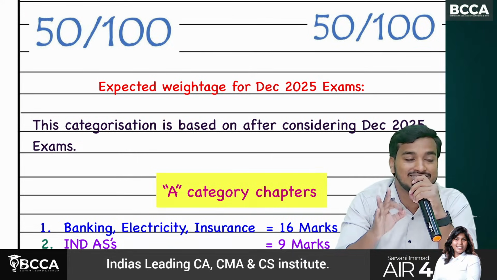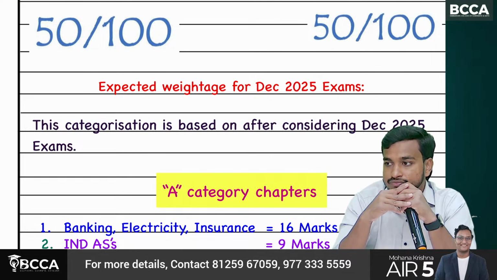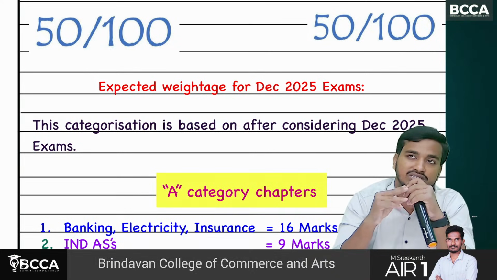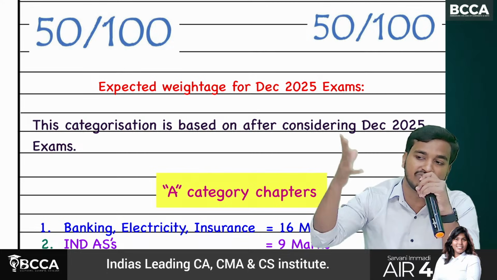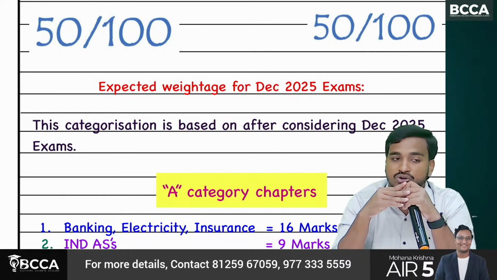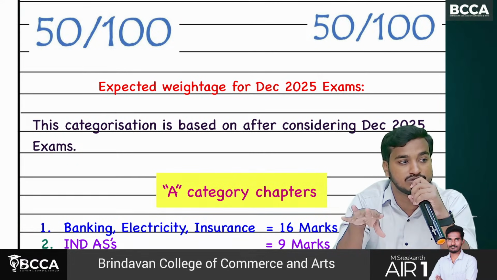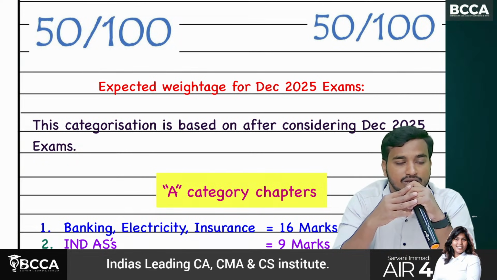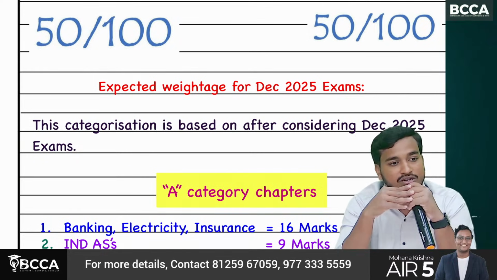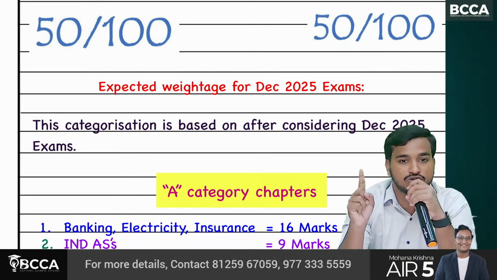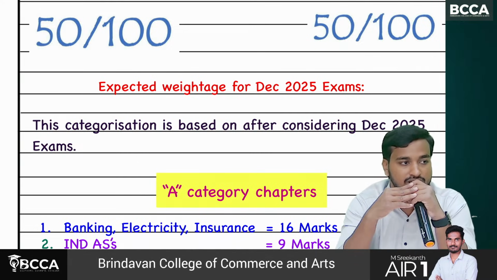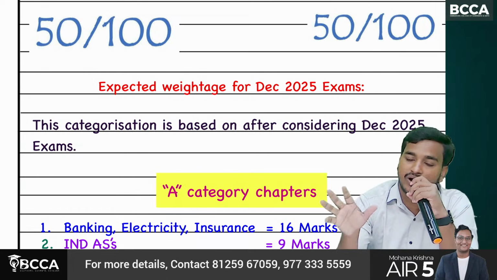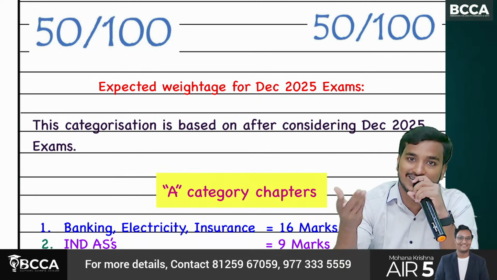Actually, I was literally shocked. Of course, the financial accounting paper is tough, that is as usual, because they can pick questions from somewhere else. The shocking fact is, in paper number 10 also, they have not asked from the material. Out of all the 8 questions, not even one question was from your board book or our material. Of course, if you have clarity of all concepts, you can answer those questions.